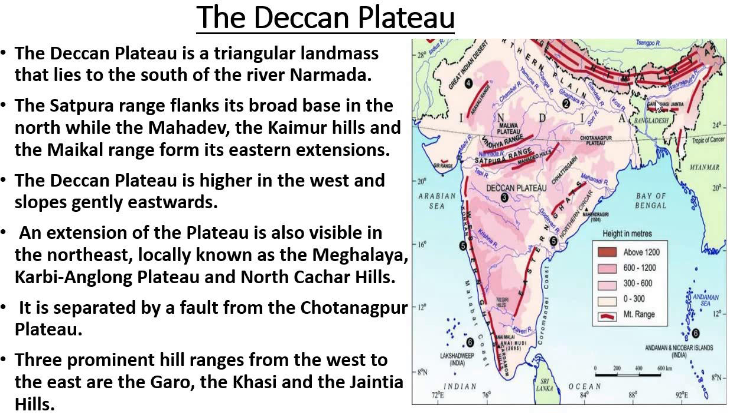It is separated by a fault. These faults divide Chota Nagpur plateau and Meghalaya plateau.